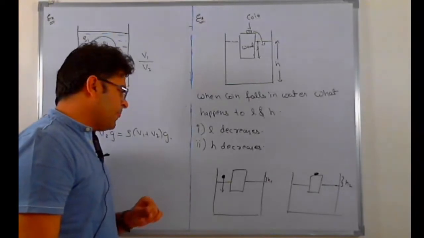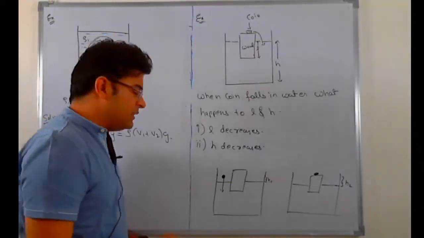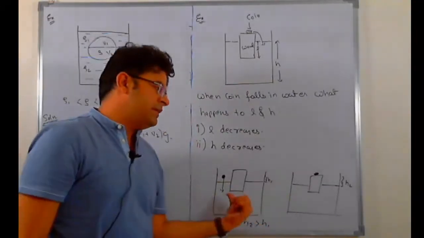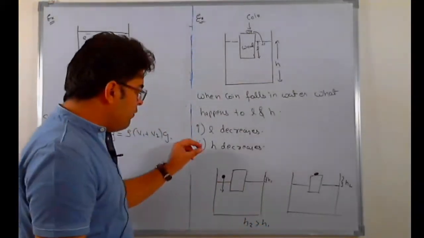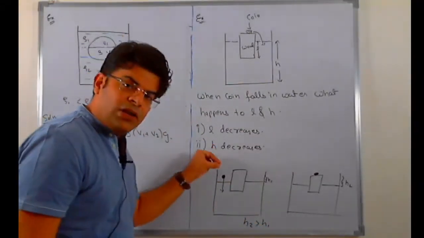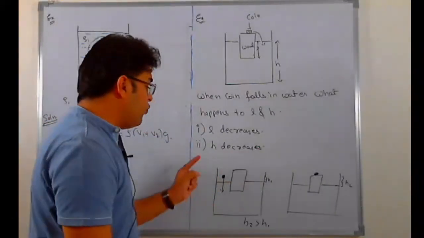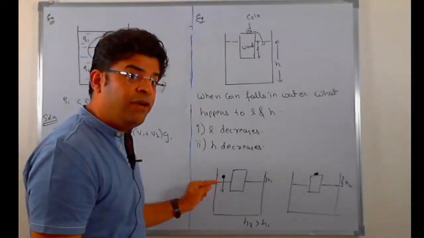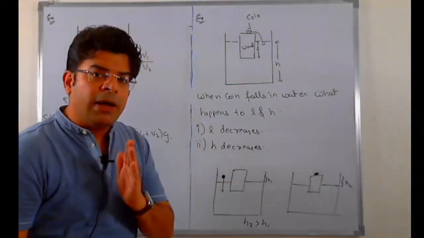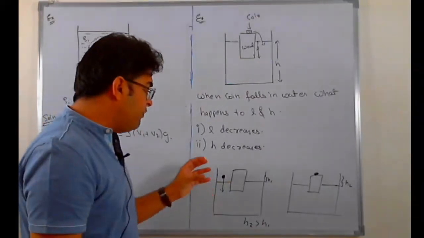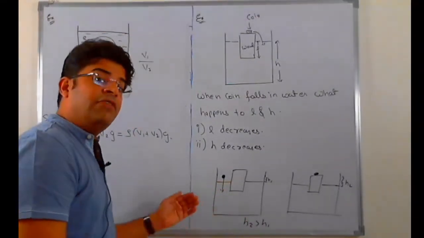Think over it. Now, the correct answer is H2 has to be more than H1. Why H2 has to be more than H1? Reason being, when you place the coin directly into water, the coin sinks. Because the coin sinks, it means that the force of buoyancy is less than the weight of the coin. If the force of buoyancy is less than the weight of the coin, it means that the weight of the fluid displaced is less than the weight of the coin.